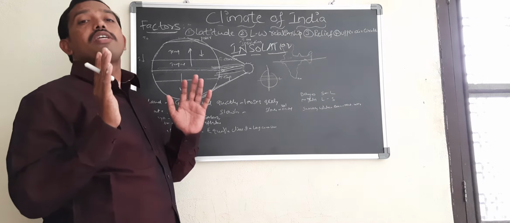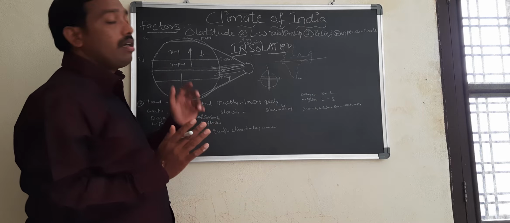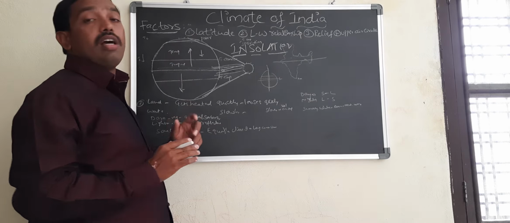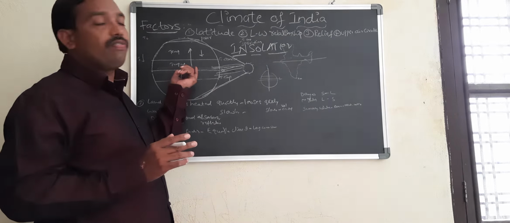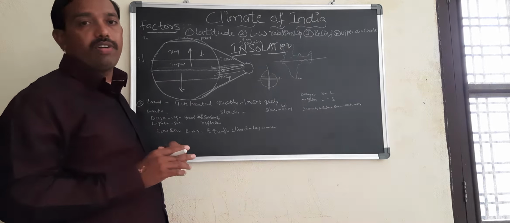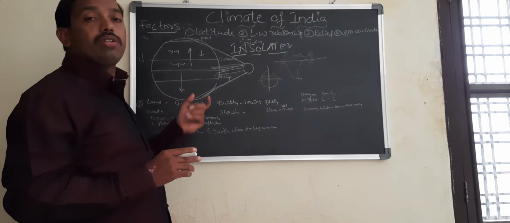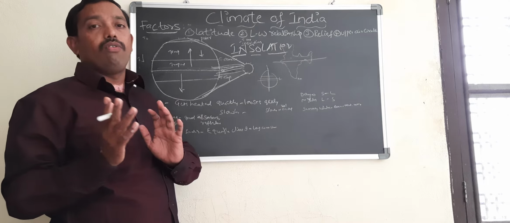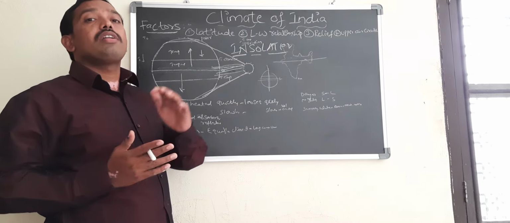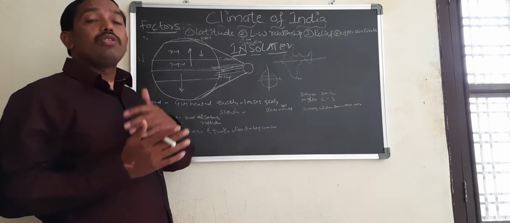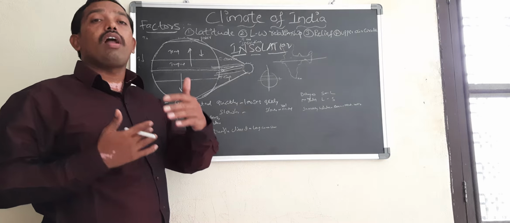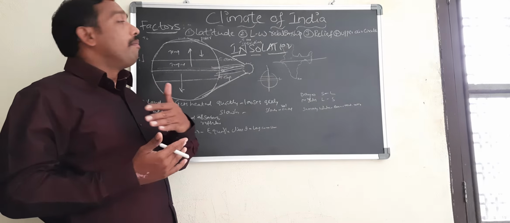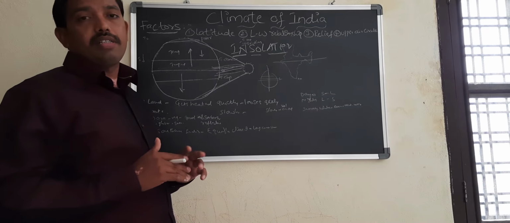That is the reason that in the equatorial region, African people and many other people have a different skin color. If you move away from the equator, because of the lower temperature, skin color is different. Food habits are different. Clothing styles, everything is different, because latitude decides what food you eat and what dresses you wear. So your lifestyle, your agriculture and livelihood options are all majorly shaped by the climate conditions of a place.